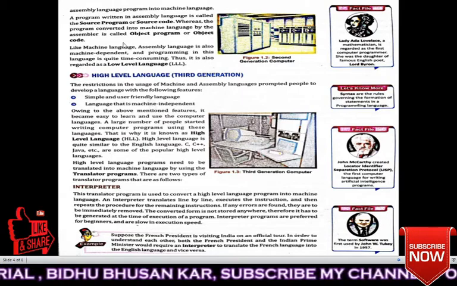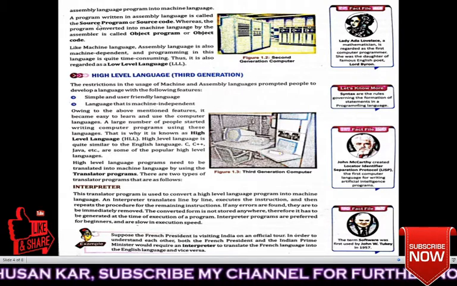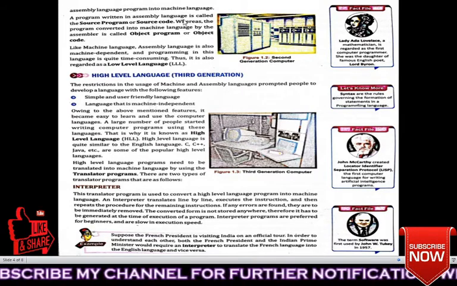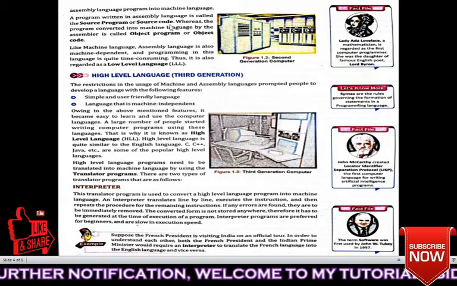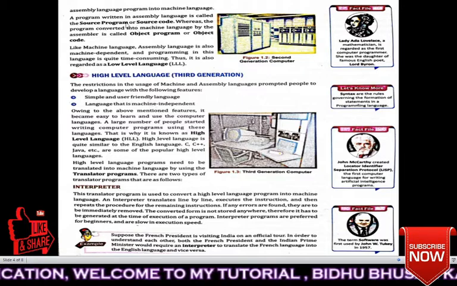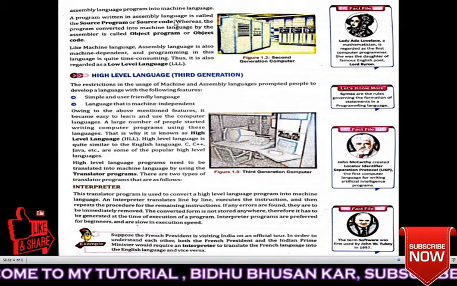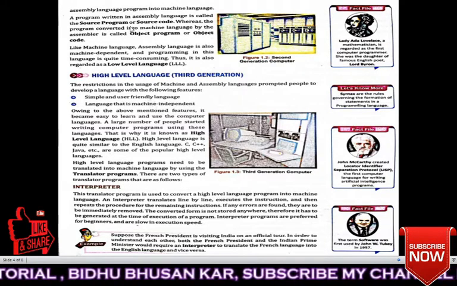A program written in assembly language is called the source program or source code. Remember this.